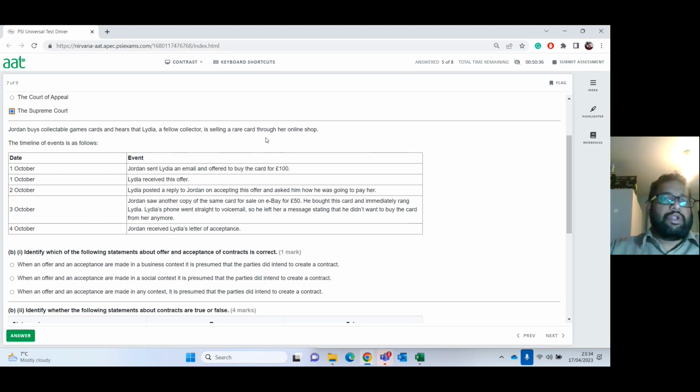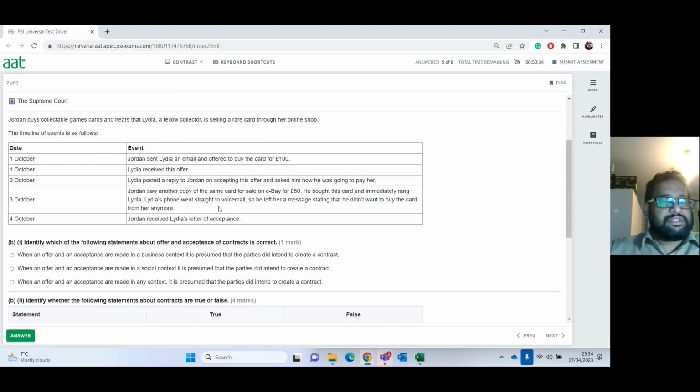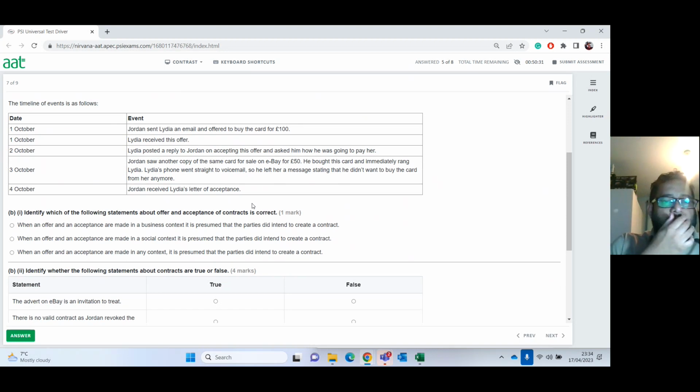But now the question is going to be this way. The first one is, which one of the following statements about offer and acceptance of contract is correct? When an offer and an acceptance are made in a business context, it is presumed that the parties did intend to create a contract. When an offer and acceptance is made in a social context, it is presumed that the parties did intend to create a contract.